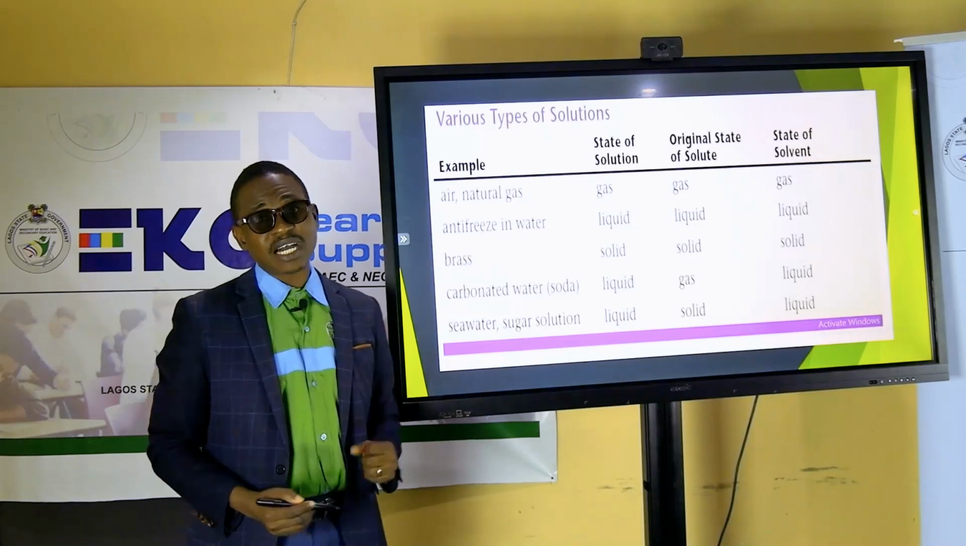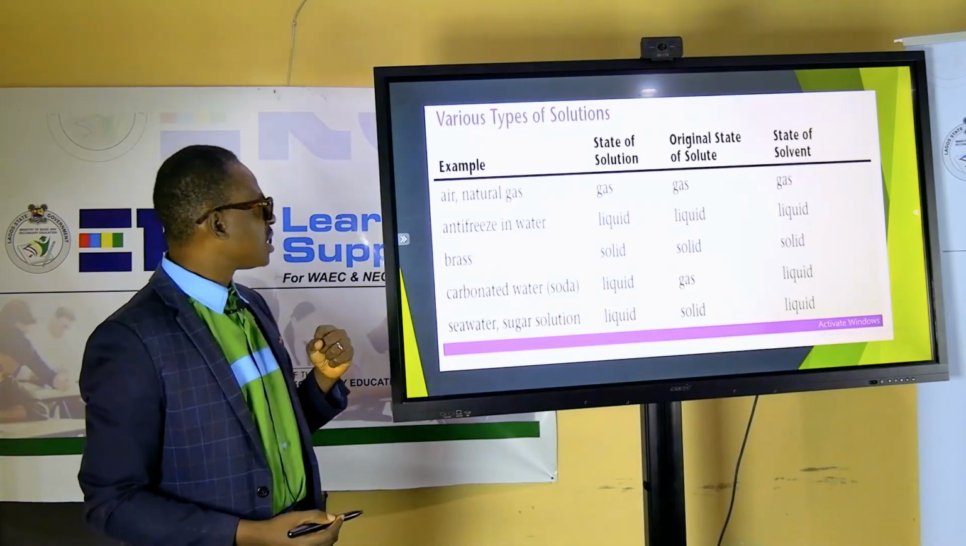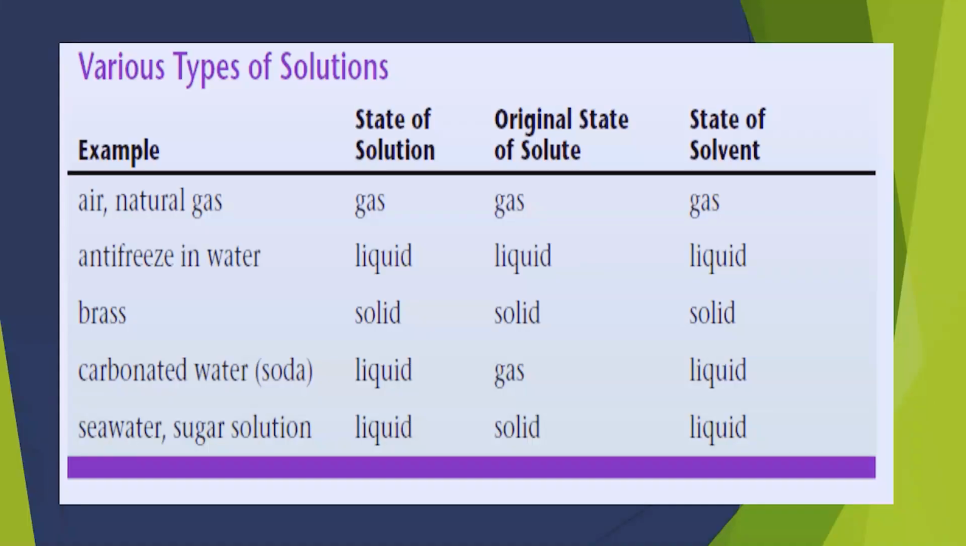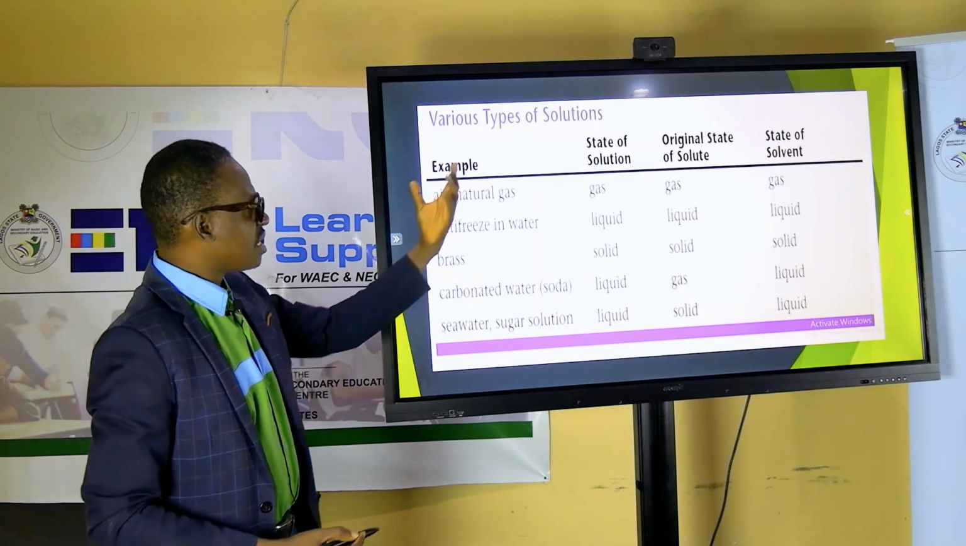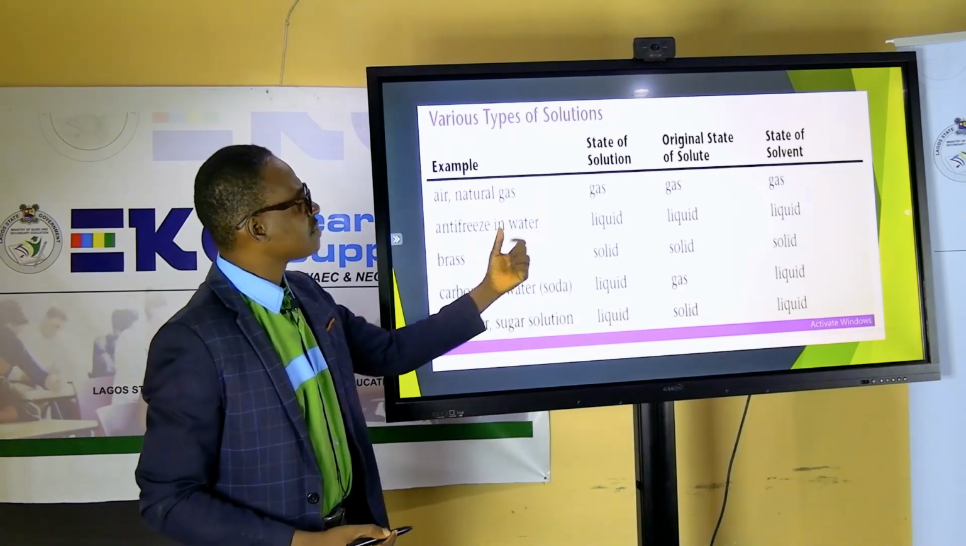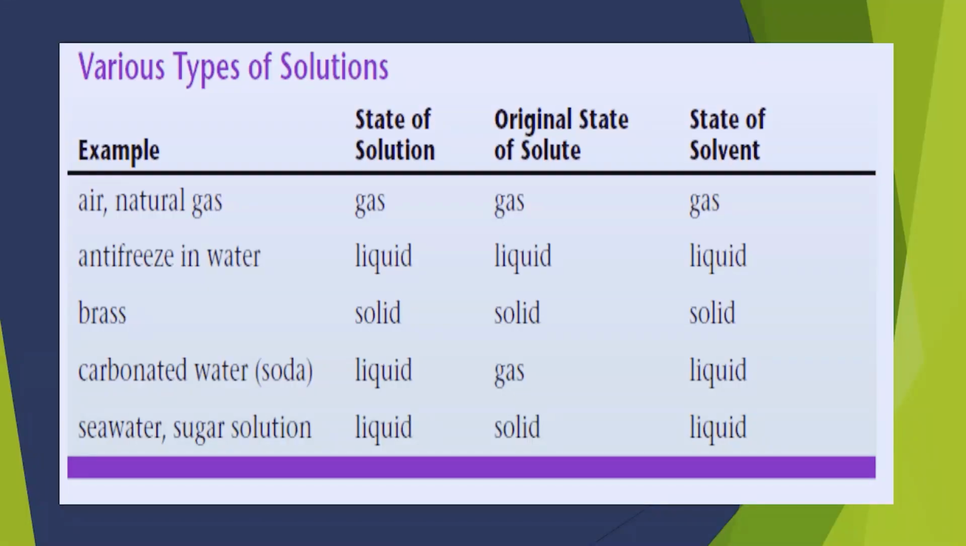Oh, this is a table that I've prepared for you to let you know that we have different solutions. We have their state of solution, either in gas, liquid, and solid, and also their state of solutes and their state of what? Solvent. So for the natural gas, I've already explained that you have gas. The solution is gas. Yeah, the solute is what? Gas. While the solvent is gas.